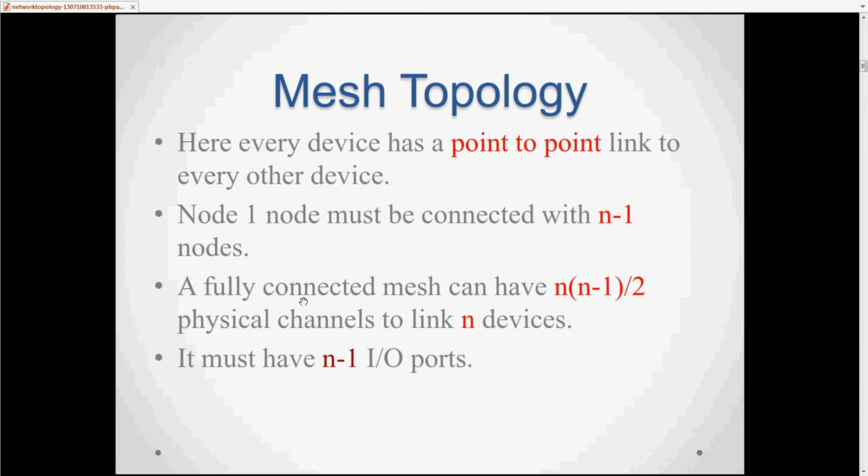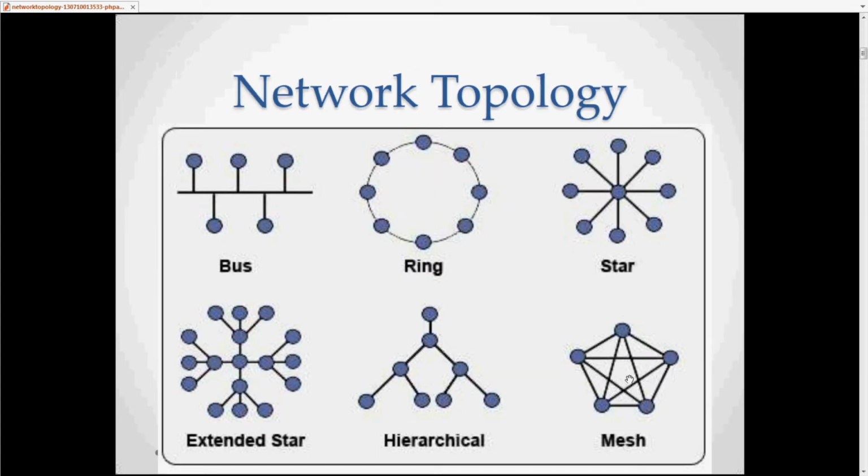Next, a fully connected mesh can have n(n-1)/2 physical channels to link n devices. It means this is the total number of links in a complete mesh topology. Each node must have n-1 input output ports. In the last diagram we discussed that this is the mesh topology.